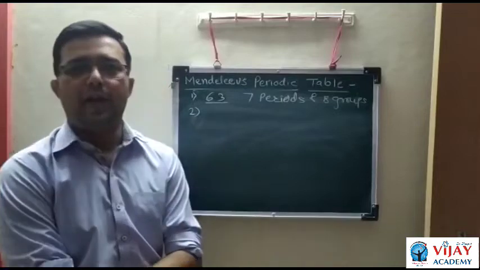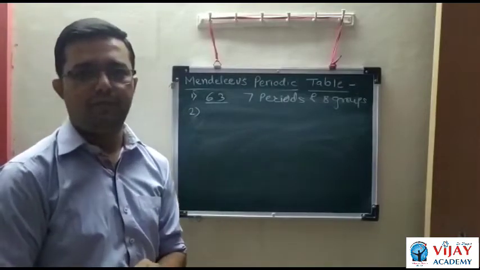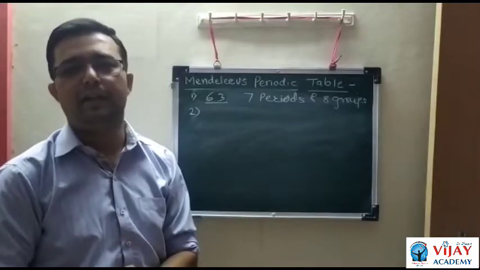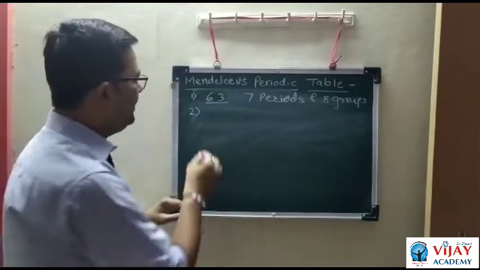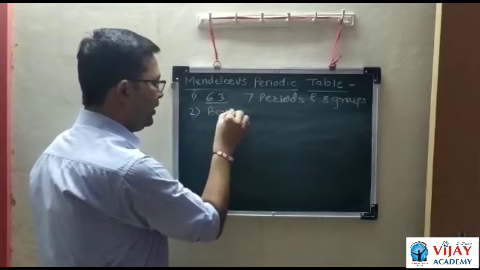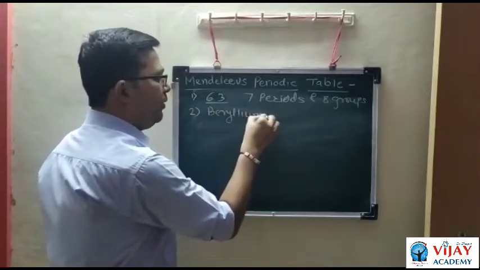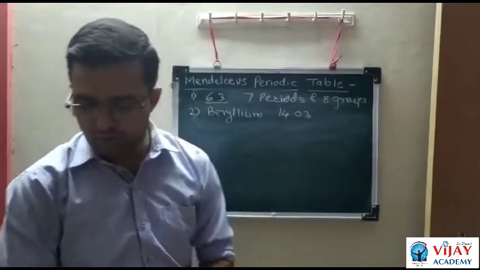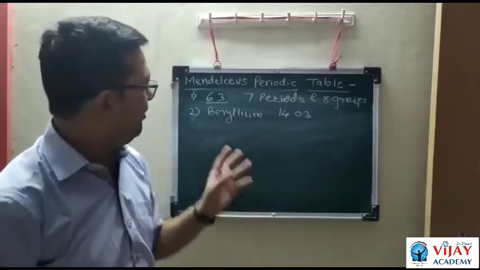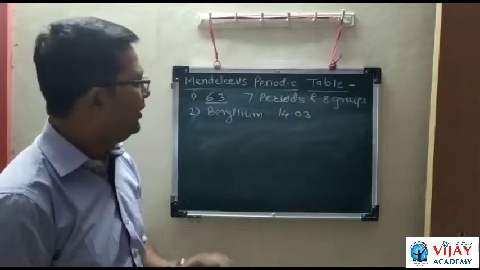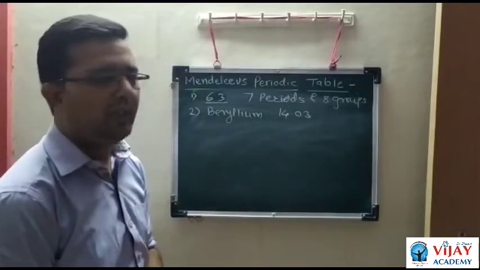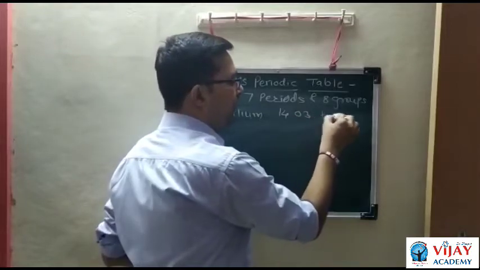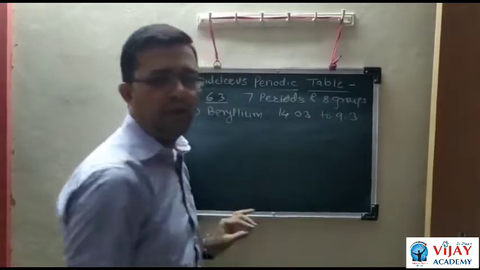he corrected the atomic mass of some elements which had been previously determined. For example, beryllium. The atomic mass of beryllium was previously 14.03, but after Mendeleev's periodic table, the atomic mass of beryllium was corrected and it became 9.3.